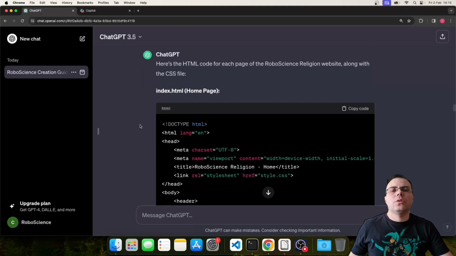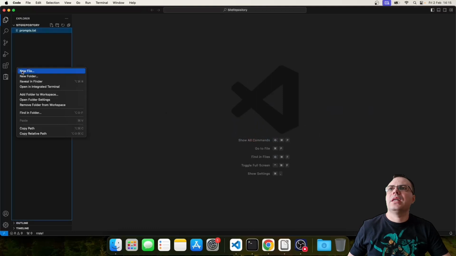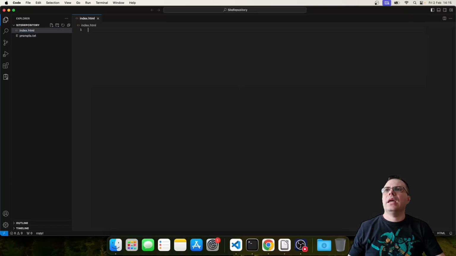You just go to Visual Studio Code and create a file for each page that was generated by ChatGPT. For example, we have this first page. It's called index.html. We go here, we create a file with that name. Okay?